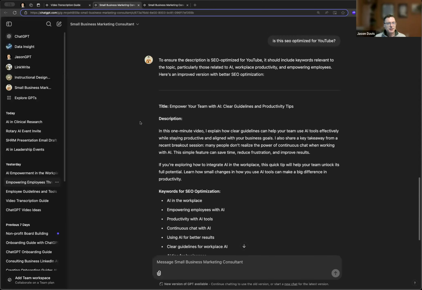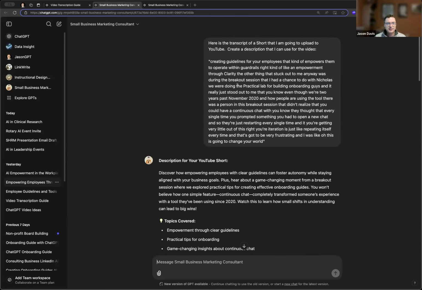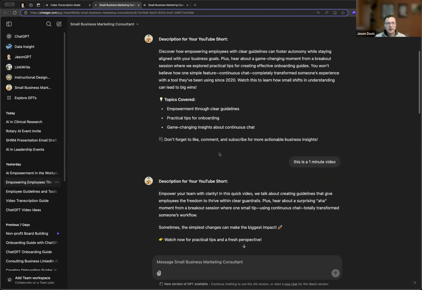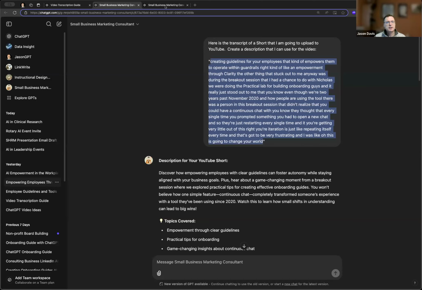And what was great about the output, now that I had the text, is that I could use it in a couple different ways, right? I was going to upload that video to my YouTube channel. Now that I had the transcript from that audio, I could use ChatGPT with that text to help me create a description for the video and that type of information. So it just makes that whole process much easier.